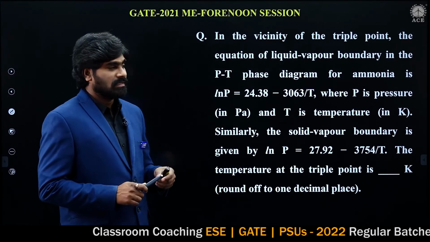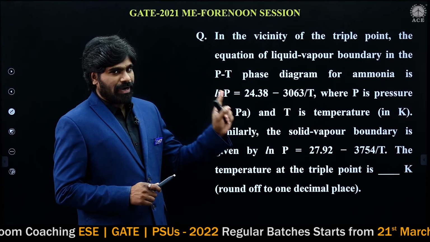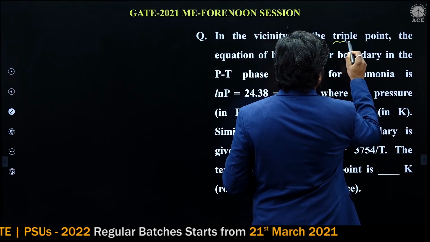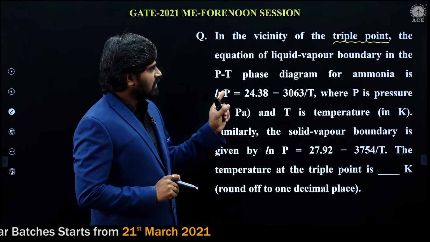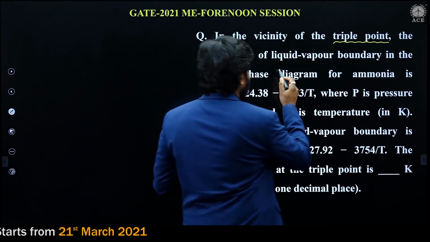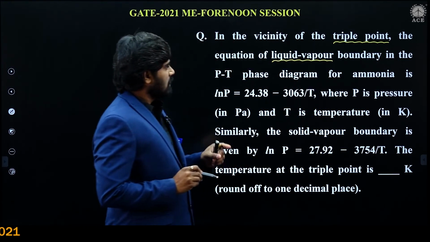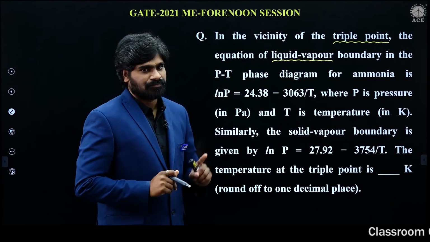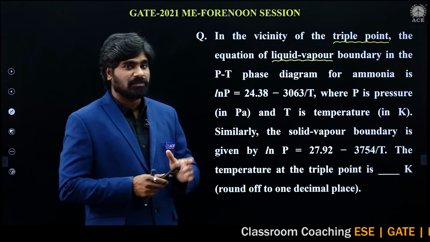Now let us solve this problem in the vicinity of the triple point. He said triple point. The equation of liquid vapor boundary is given. In the PT diagram, which is also called phase diagram, I have explained in properties of pure substance.